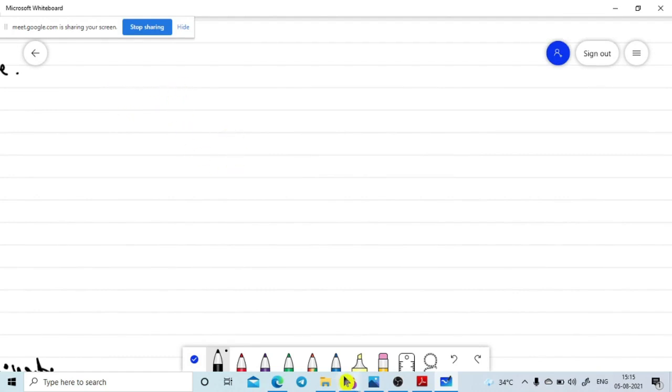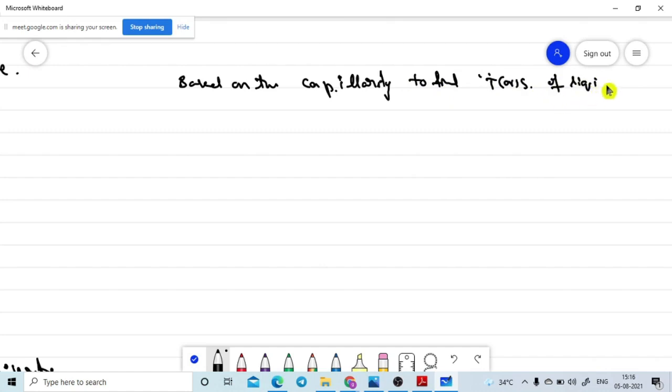Based on capillarity, we are planning to find out the surface tension of the liquid, T. Sometimes they will ask S also, to find the S of the liquid. So the liquid's surface tension value we are going to find out. This is our final goal of today's lecture.